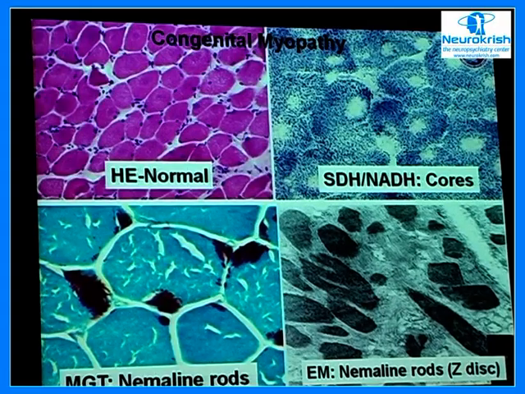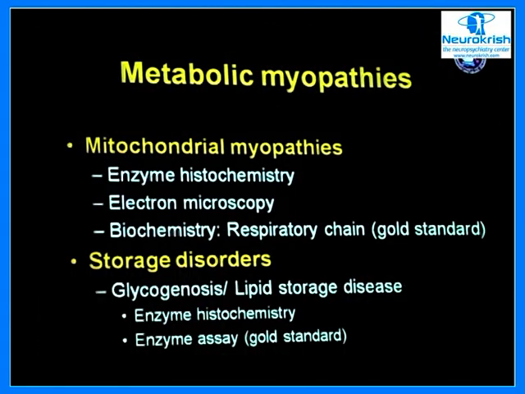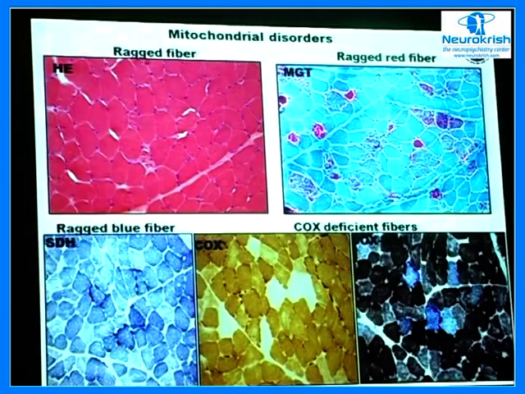This, of course, you're familiar with. I have shown you this earlier. The nemaline rods, which on electron microscopy will tell you what exactly this is. And these rods are nothing but an excess of the Z-band material. Then you have the other metabolic disorders, which again present like floppy babies, and the most common one amongst them is the glycogen storage disorder. You also have the lipid storage disorder, which can present like a floppy baby. Here again, you require enzyme histochemistry for diagnosis, where you require fresh tissue, and of course, electron microscopy can give you the diagnosis in the absence of enzyme histochemistry.